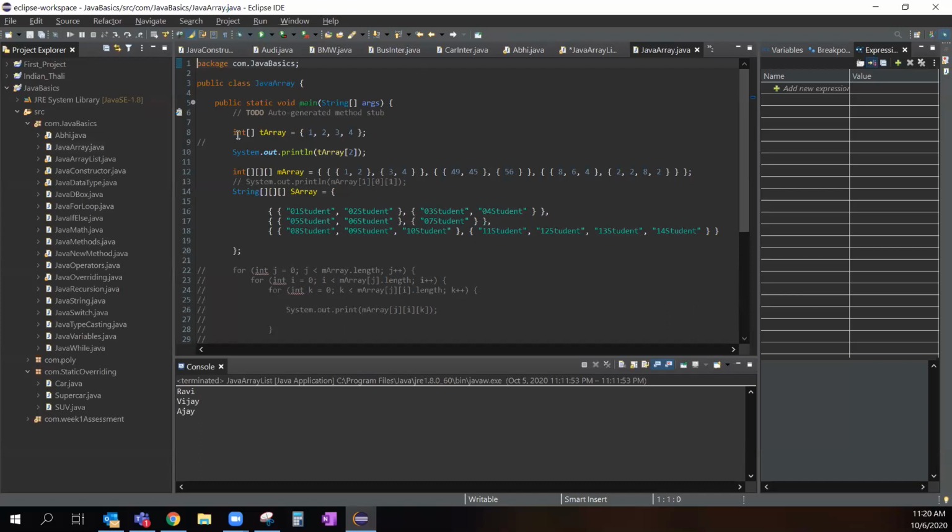Yes. Here, if you see Eclipse, line number 8, here I did not declare anything. I just gave this one, right? If I want to add one more here, I can just go add comma 5, right? Or comma 6, whatever. Here also, if I want, I can go add comma 3 or 34, whatever.